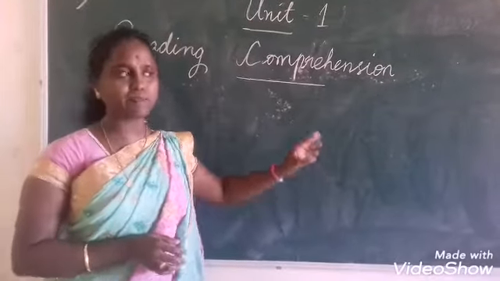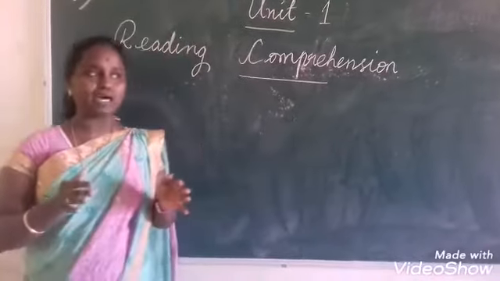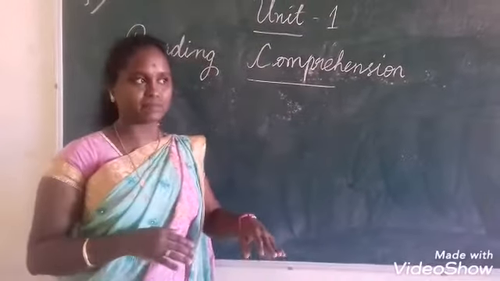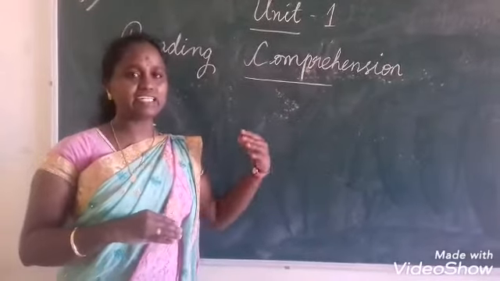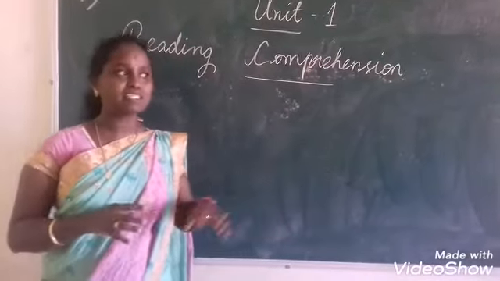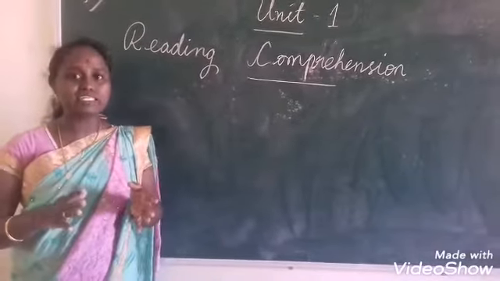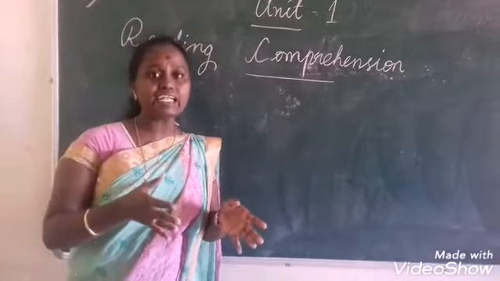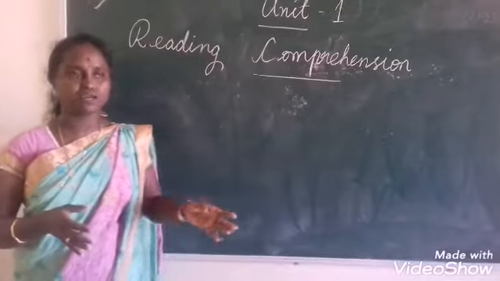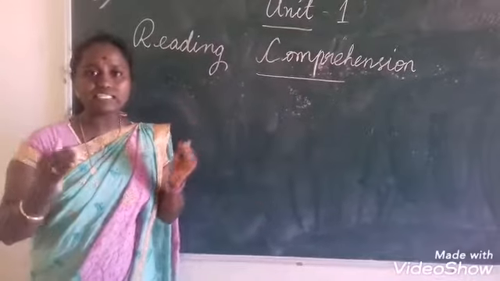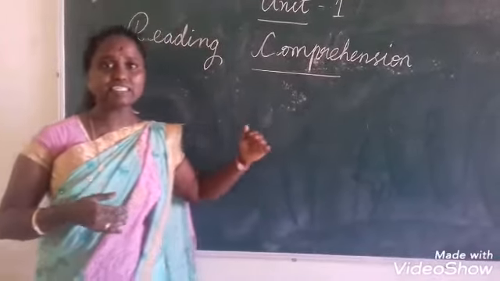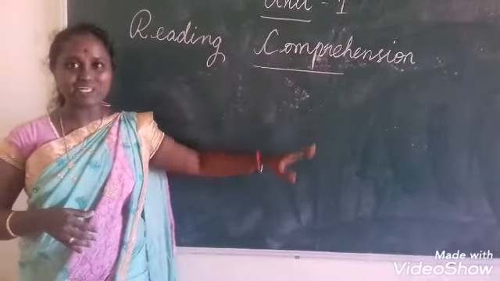Second part is the middle part. In the middle part, you have to see what happens to the character. At the end, that is in the last part, you have to see how the character changes, what happens to the character or the events. Okay? So if you know all these things, you can arrange the stories in correct order.